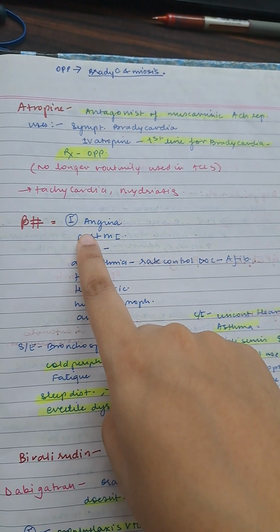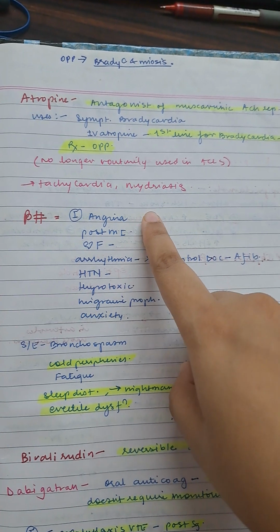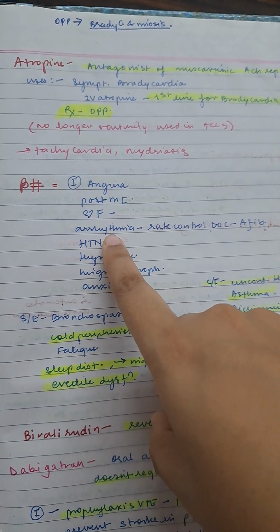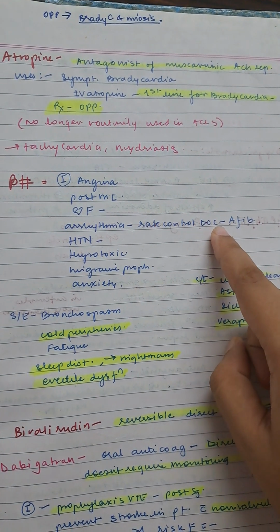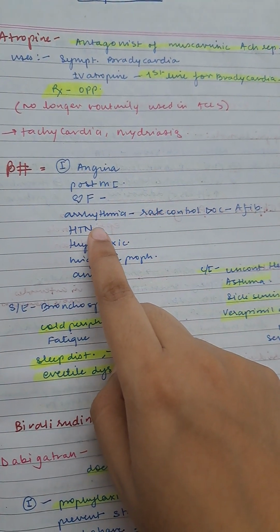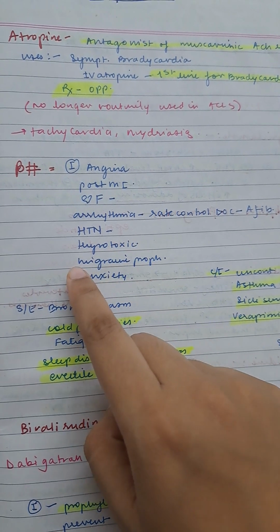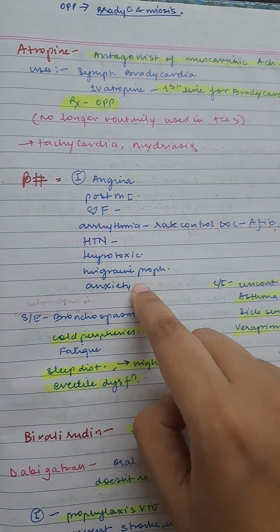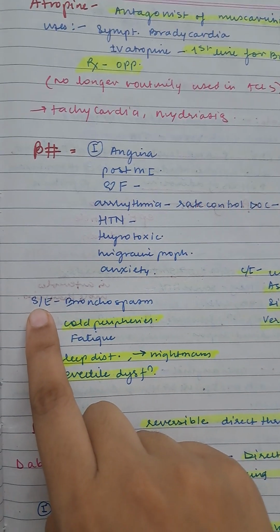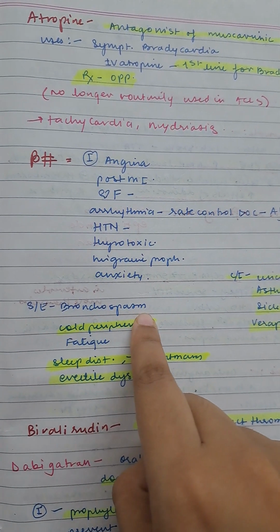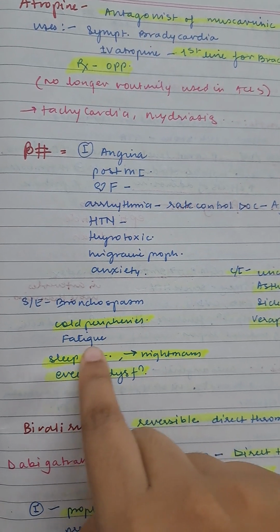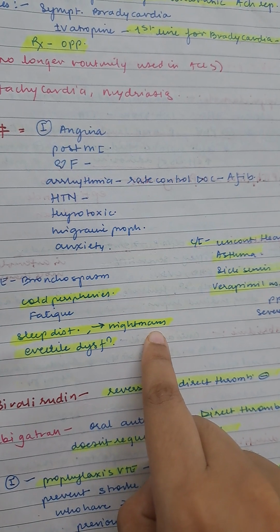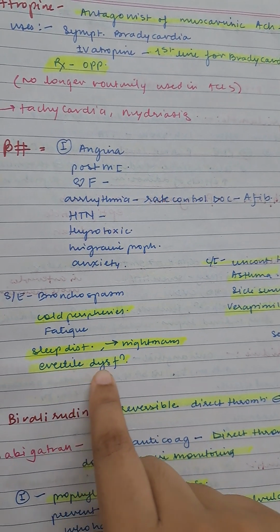Beta blocker indications are angina, post myocardial infarction, heart failure, arrhythmia, rate control, drug of choice in atrial fibrillation, hypertension, thyrotoxicosis, migraine prophylaxis, and we use it in anxiety. What are the side effects of beta blocker? It causes bronchospasm, cold peripheries, fatigue, sleep disturbances, nightmares, erectile dysfunction.